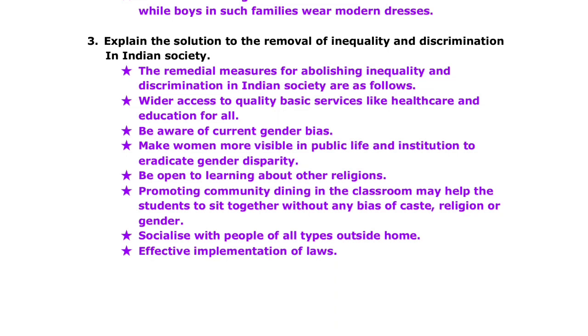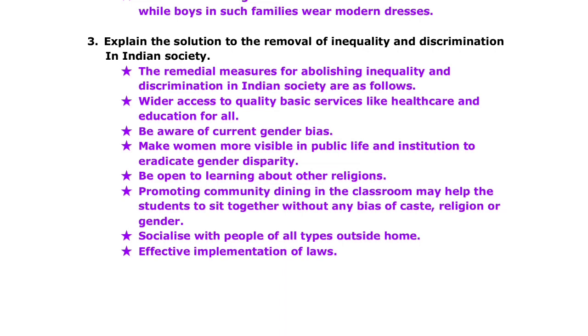Answer: the remedial measures for abolishing inequality and discrimination in Indian society are as follows. Wider access to quality basic services like healthcare and education for all. Be aware of current gender bias. Make women more visible in public life and institutions to eradicate gender disparity.